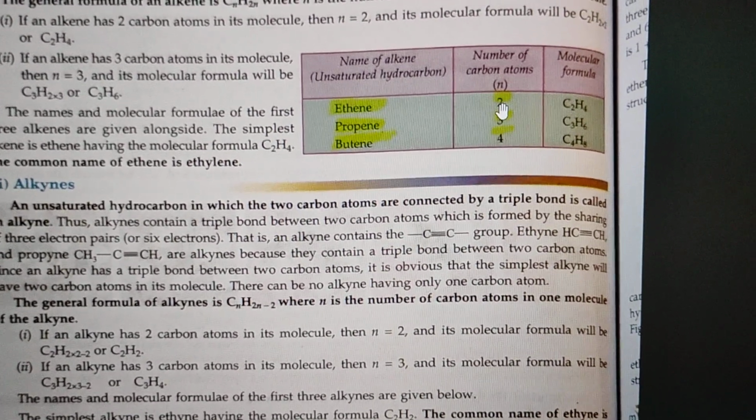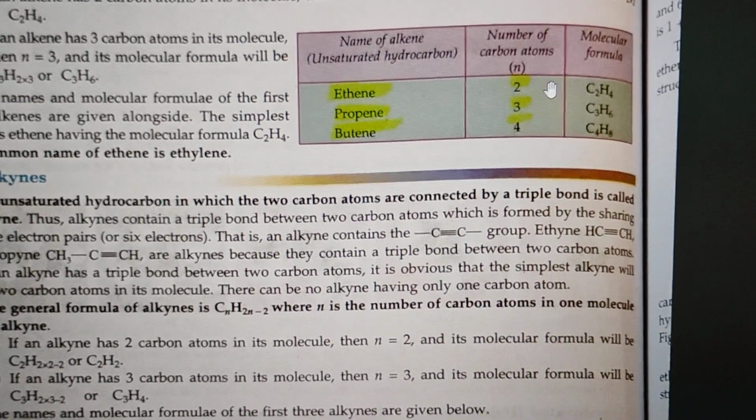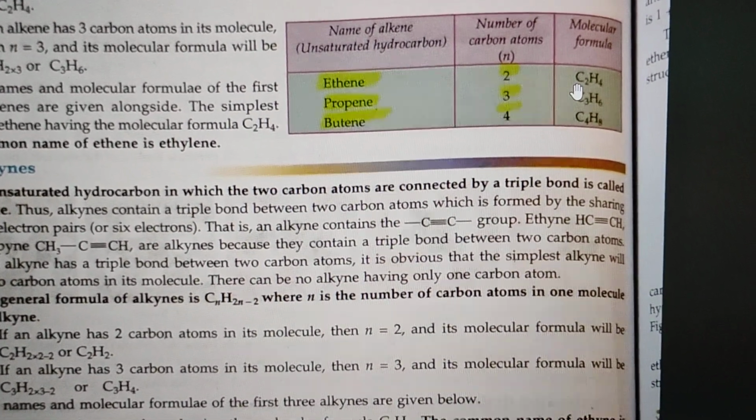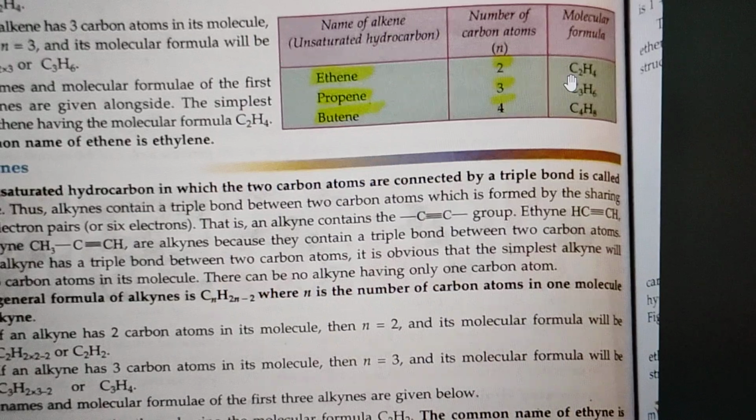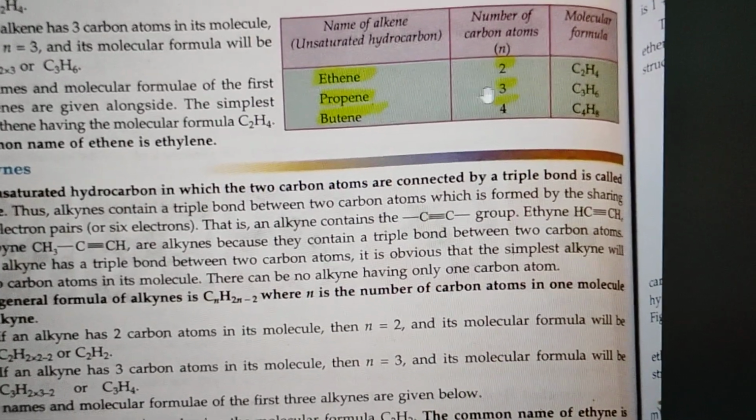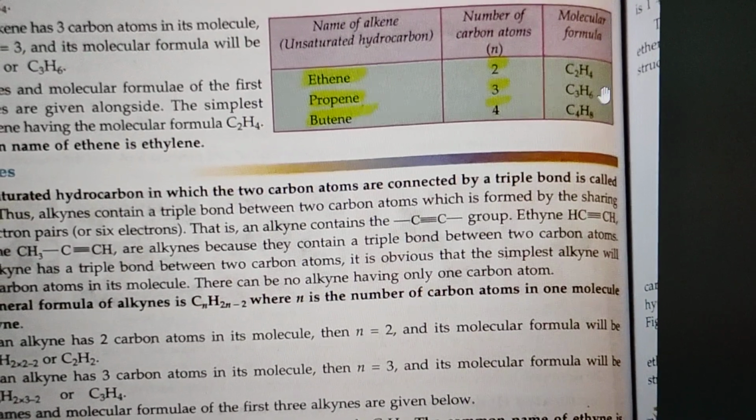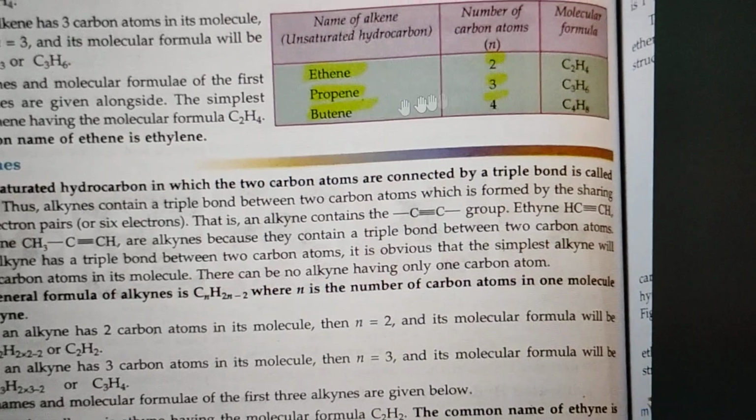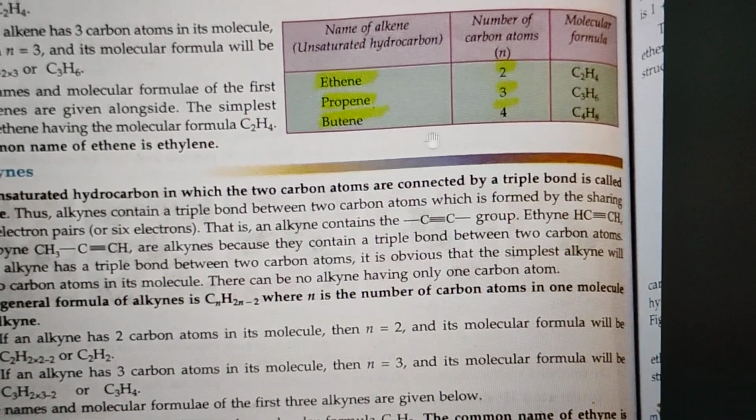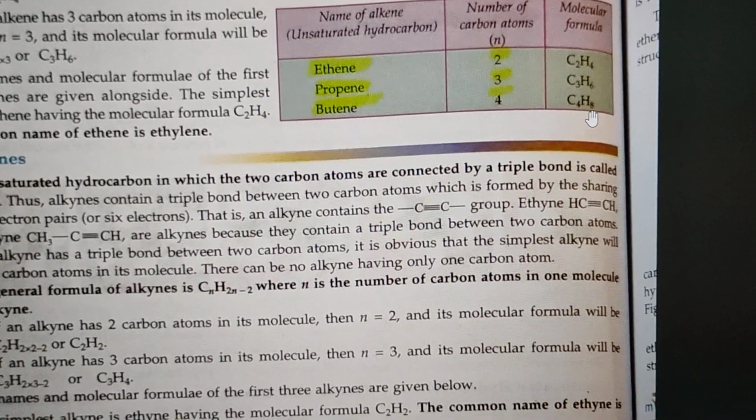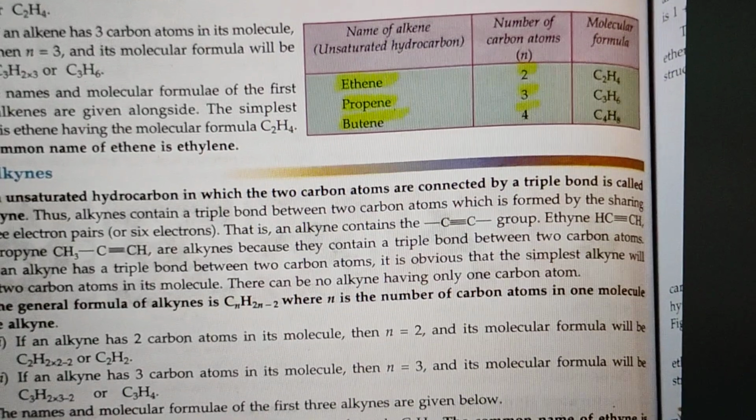So here you can see that if the number of carbon atoms is 2, then the molecular formula will be C2H4. For propene, that is 3 carbon atoms, so you have to use the formula C3H6. And for butene, that is 4 carbon atoms, that means C4H8. So remember, you always have to use this general formula.